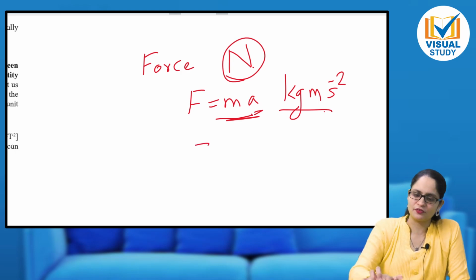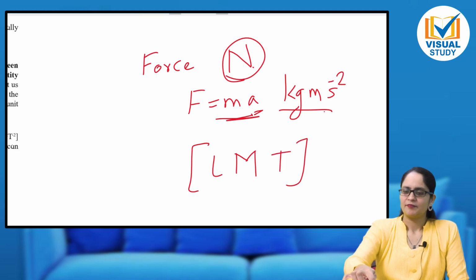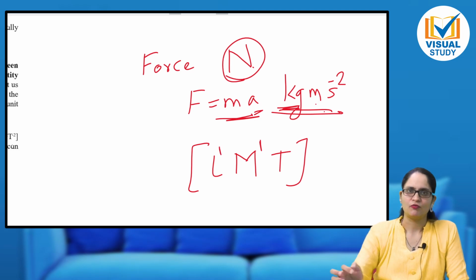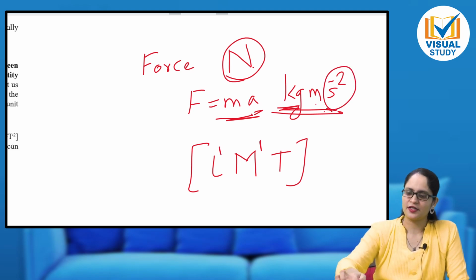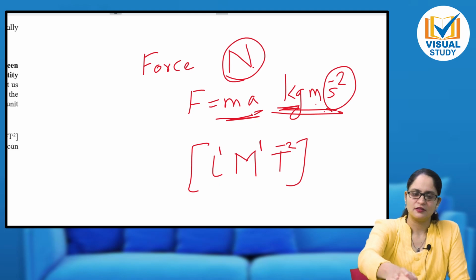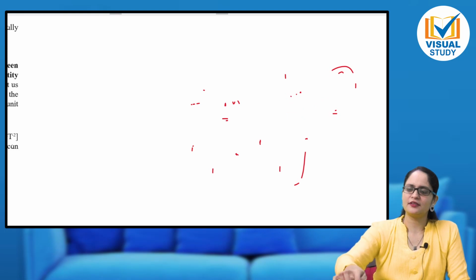Now let us go to dimensions. L, M and T. What is the unit? kg meter per second square. First kg, so M raised to 1; meter, that is L raised to 1; and second raised to minus 2, so T raised to minus 2. I hope you are all understanding the examples. Now let us go to a little more difficult example.